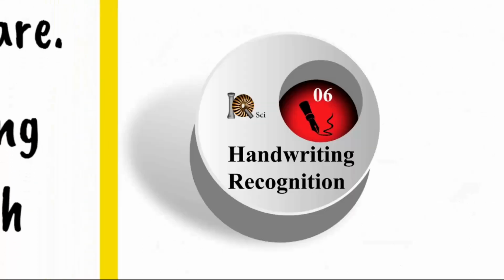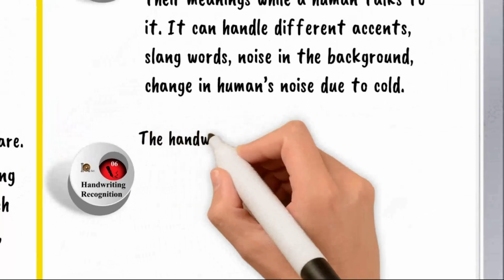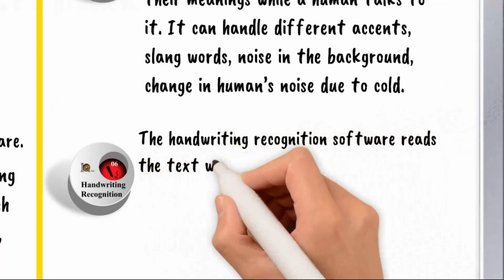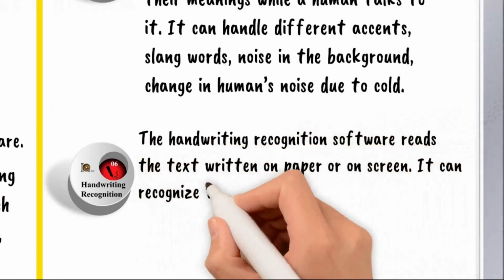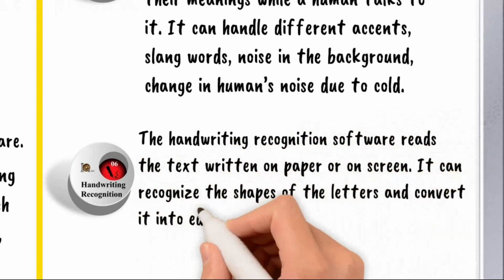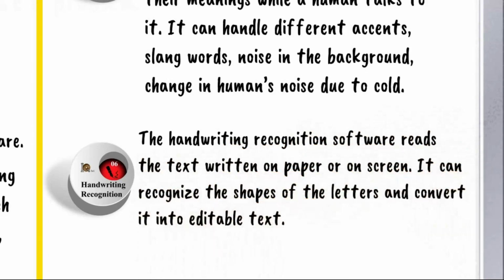Handwriting recognition. Handwriting recognition software reads the text written on paper or on screen. It can recognize the shapes of the letters and convert them into editable text.